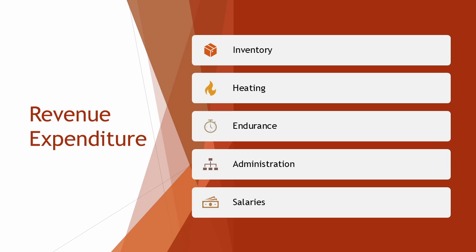Stationery is revenue expenditure because it is regularly used for office tasks. Salaries are revenue expenditure because they are fixed payments to employees. Wages are revenue expenditure because they are payments made to staff based on hours worked or output. Marketing is revenue expenditure because it promotes the business and drives sales in the short term. Bank charges are revenue expenditure because they are fees for banking services.